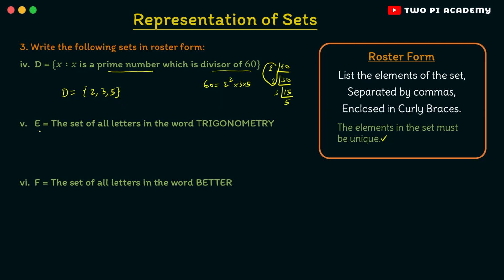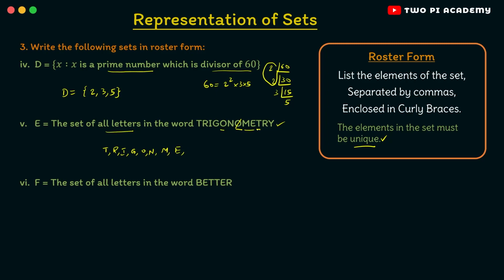And then we have capital E is equal to the set of all letters in the word trigonometry. So here we have to list the letters in this word. So starting with T, and then we have R, I, G, O, N. But here comes a twist. Here the next letter is O, right? And O is already written once. So therefore you should not write that again, because once again, as we have said, the elements in the set must be unique. So you won't write O. And then we have the letter M. So therefore you will write M and then E.